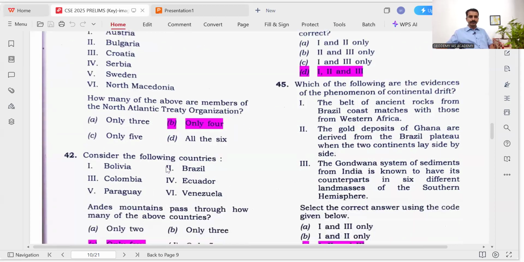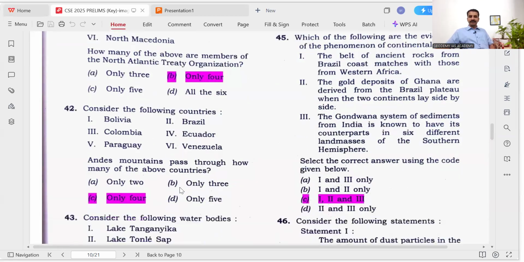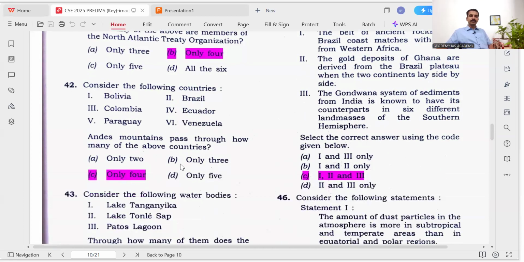Okay, then Bolivia, Brazil, Colombia, Ecuador, Paraguay, Venezuela. Andes Mountain passes through how many of the above countries? So in the last week video also we said that we expect map questions from South America and Africa.